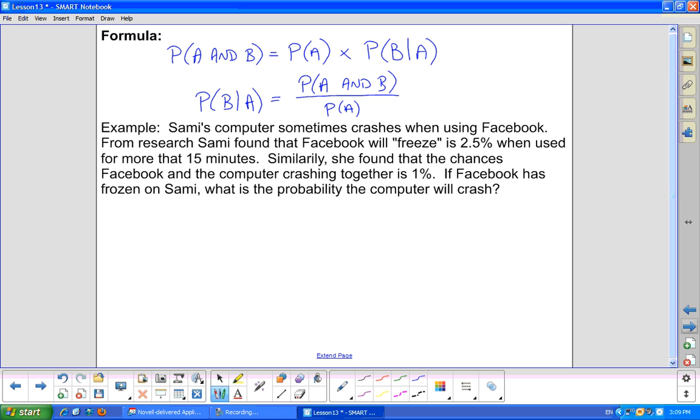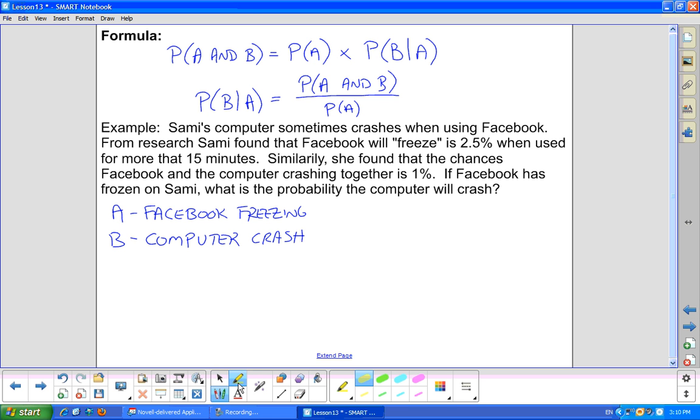So what we need to do here is identify the events and give them a bit of a name. For example, let's call event A Facebook freezing, and event B computer crash. And what this does is allow you to apply the formula from above using A and B. So now we have to decipher what information is provided here. And there's a couple of key phrases here.